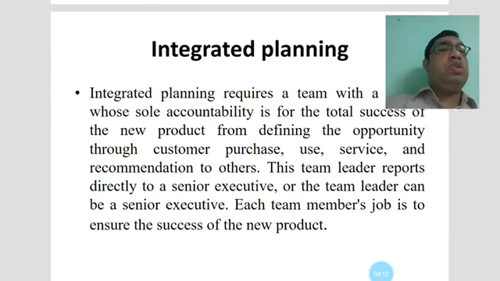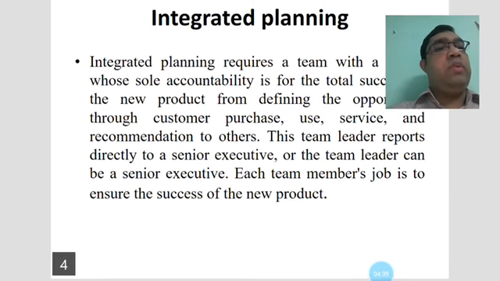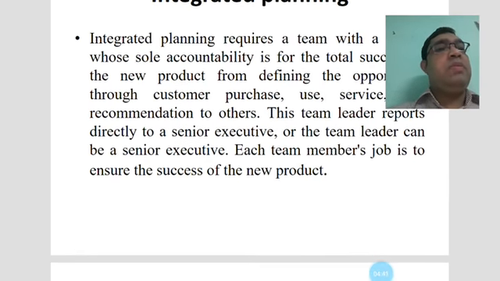Integrated planning does not depend on one person. It enhances customer satisfaction and produces good quality products. It requires a team with sole accountability, so that a good product is produced and comes to our market. The team leader can be a senior executive, and each team member's job is to ensure the success of the new product.